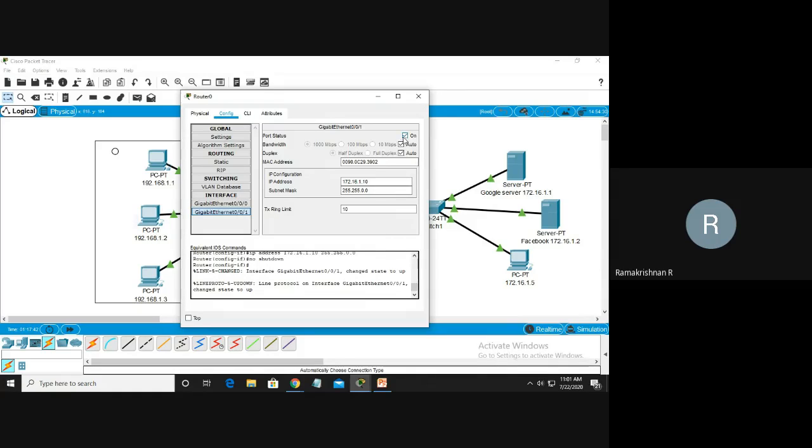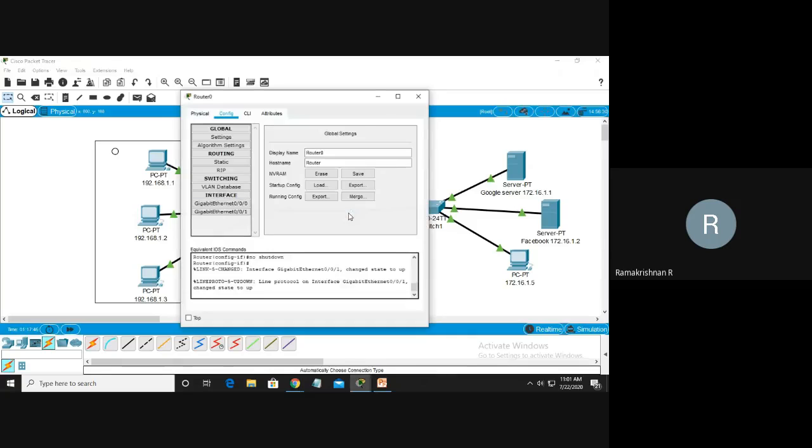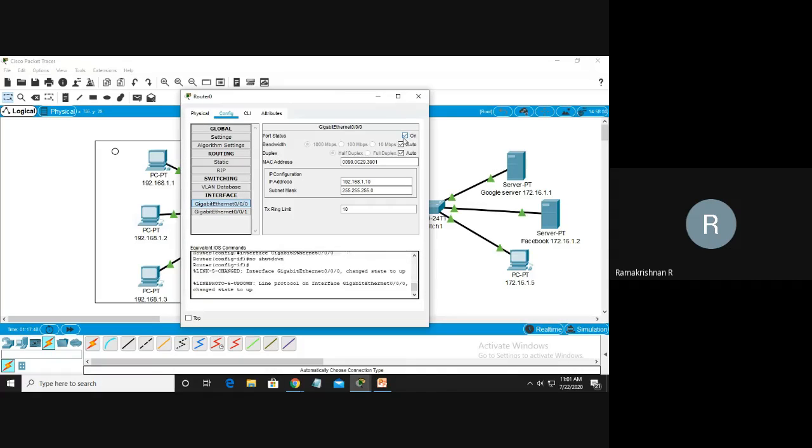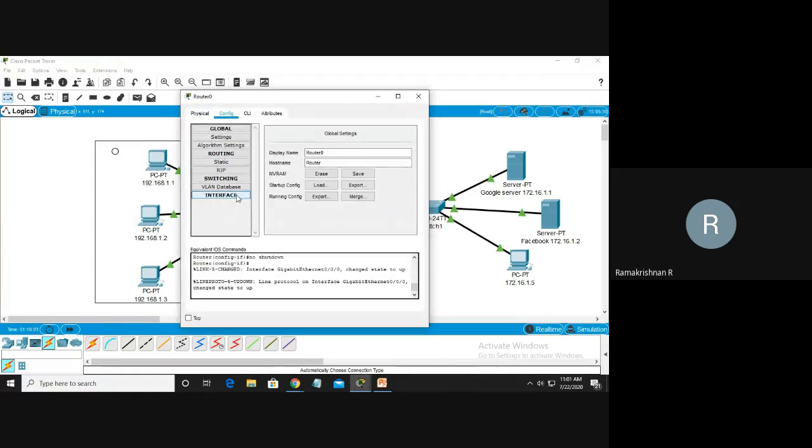But before that, you have to switch on the router. My router is on. This side you see is enabled. Here it is not on, so again I go here and switch on that side also. Now all the links are enabled; only these two links are not enabled yet. It will take time to enable, and then they will show the green signal. I can wait, because we have to check the gateway and set the gateway.